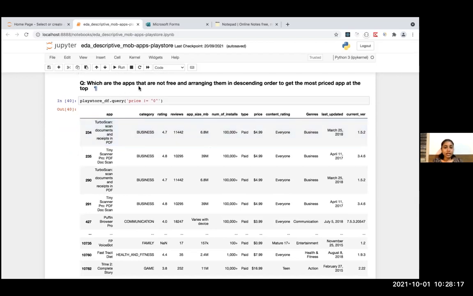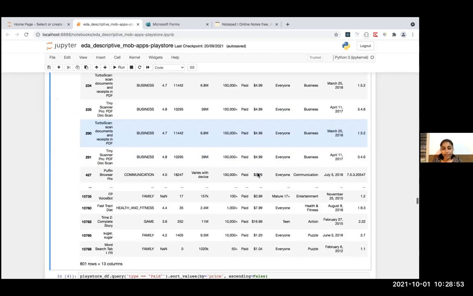Which are the apps that are not free, arranged in descending order? I basically wanted to filter the original data frame for apps that are not free. The query method comes in very handy if you want to filter a data frame or data set with a specific condition. So these are the rows it filters, which are not free. These are all the paid apps.